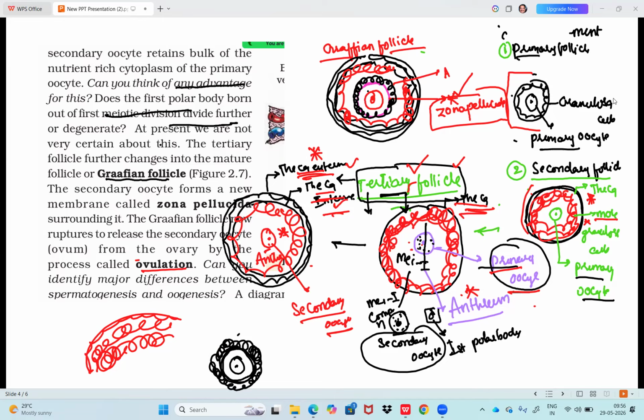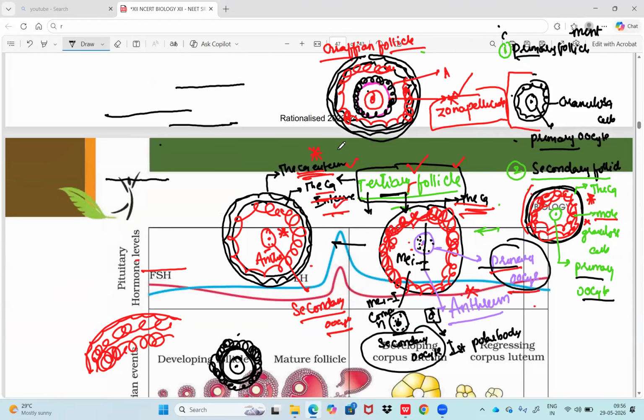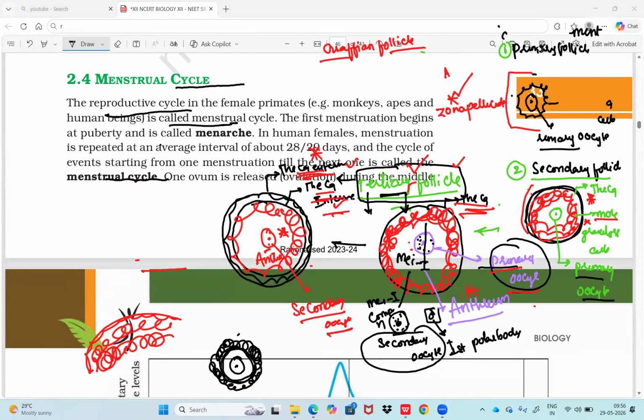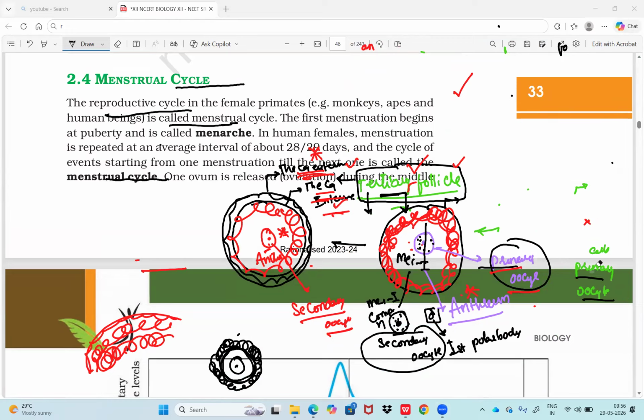Okay, so now let's go to the same for explanation. So till here we are seeing these are the diagrams. Let me erase this. Total: primary follicle, secondary follicle, tertiary follicle, Graafian follicle. I think you don't have any problem here, sir. How to recognize primary follicle? Primary oocyte is there.